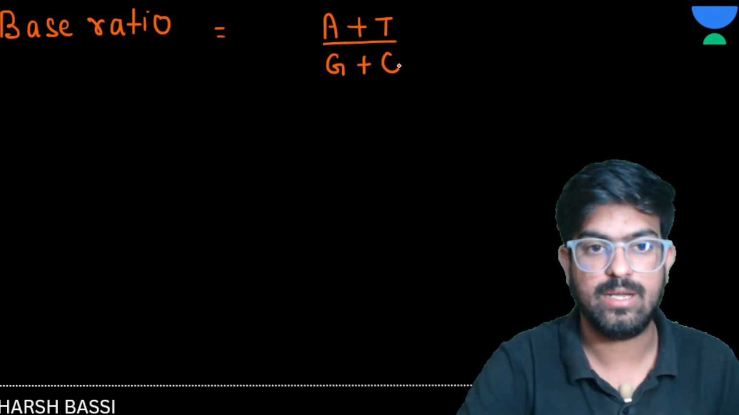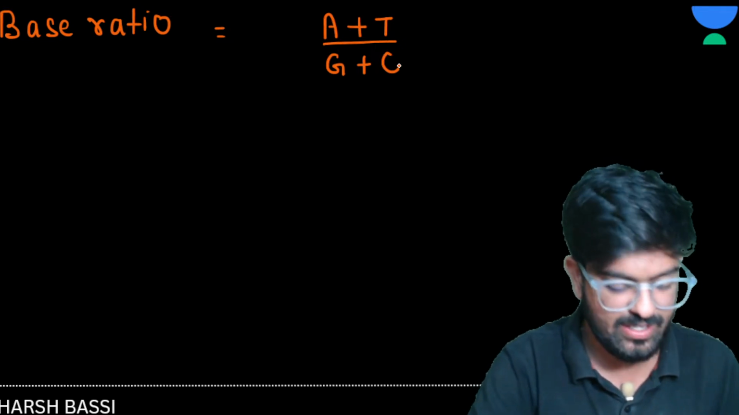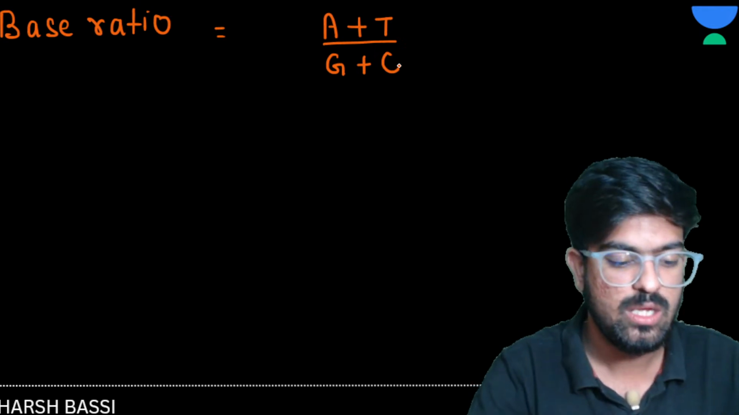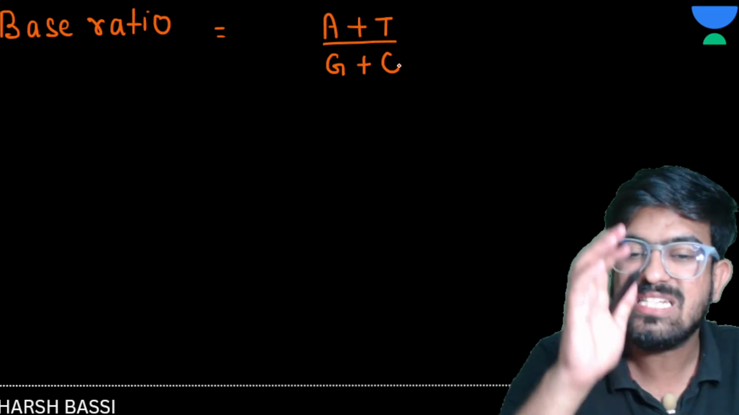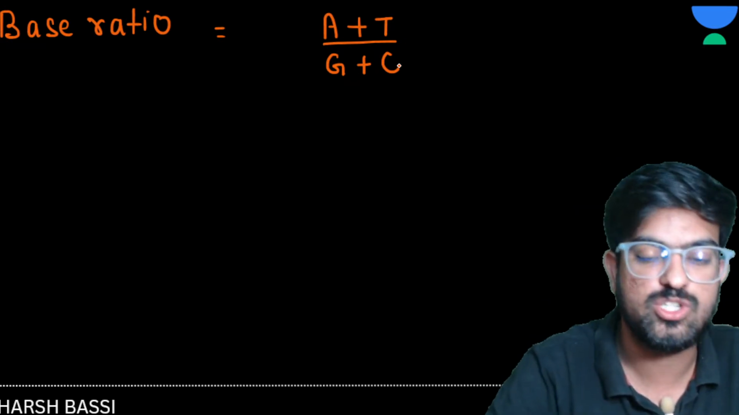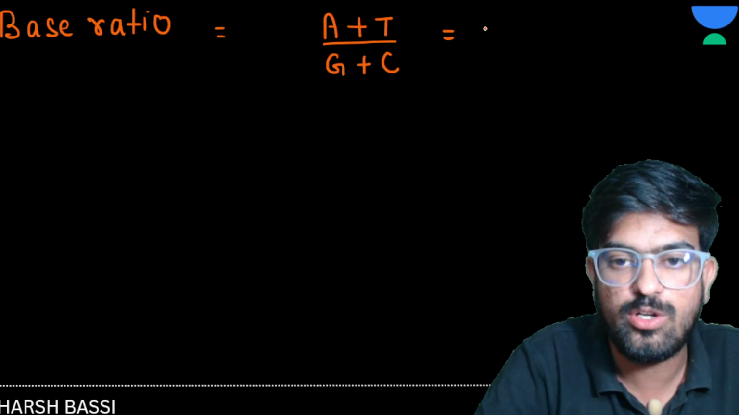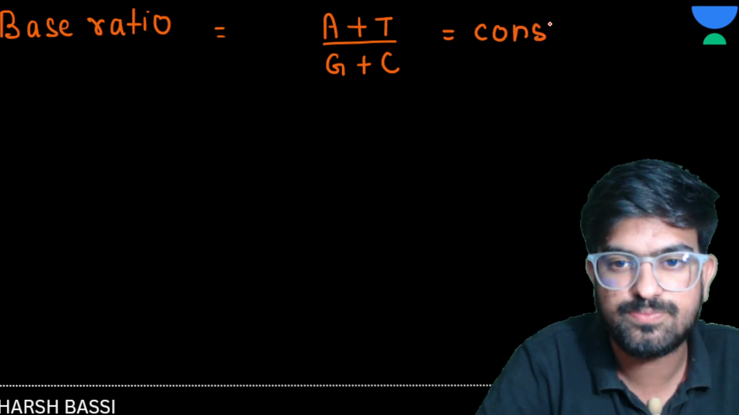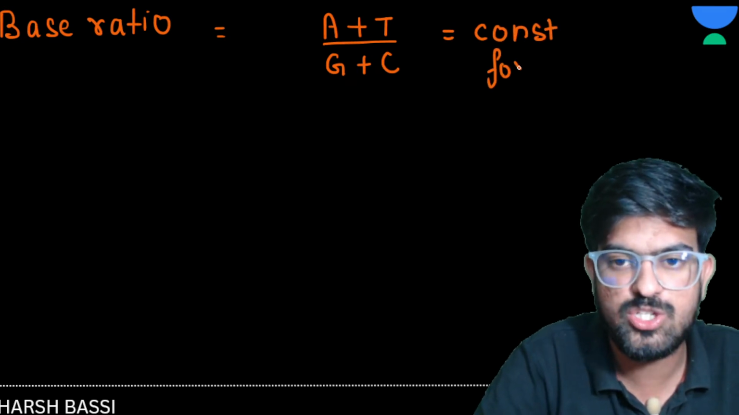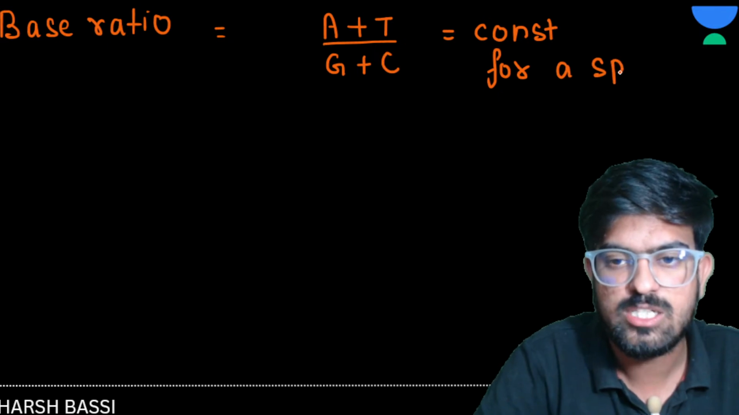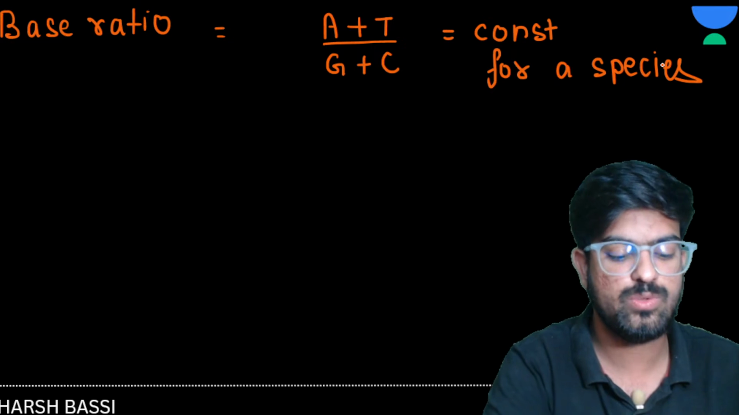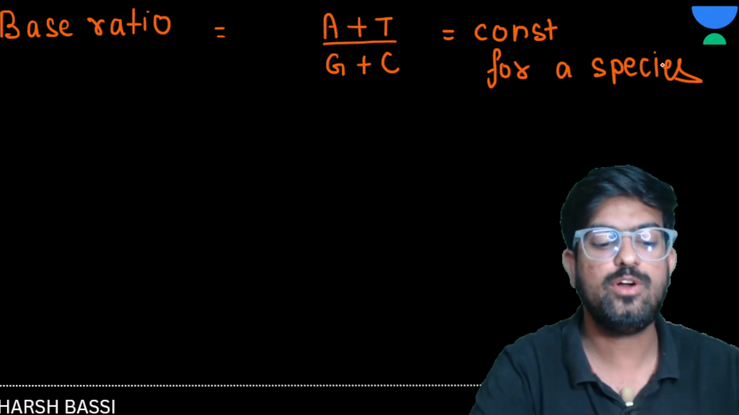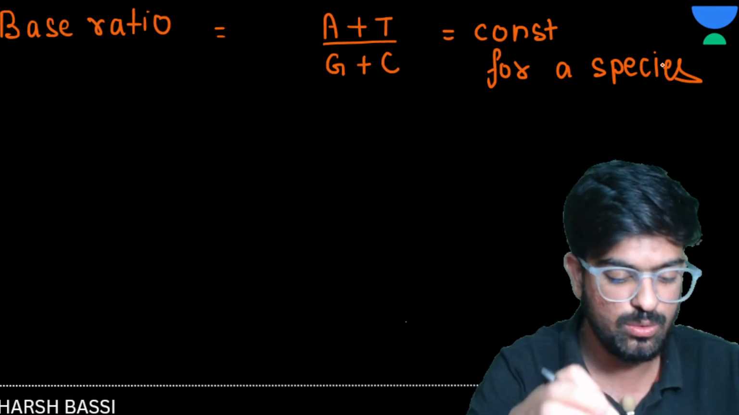Okay, great. So the base ratio here is A plus T divided by G plus C. Now, this ratio is always constant for a species. Let's suppose that for humans this ratio is 23, just a random number. So for all humans, whether you